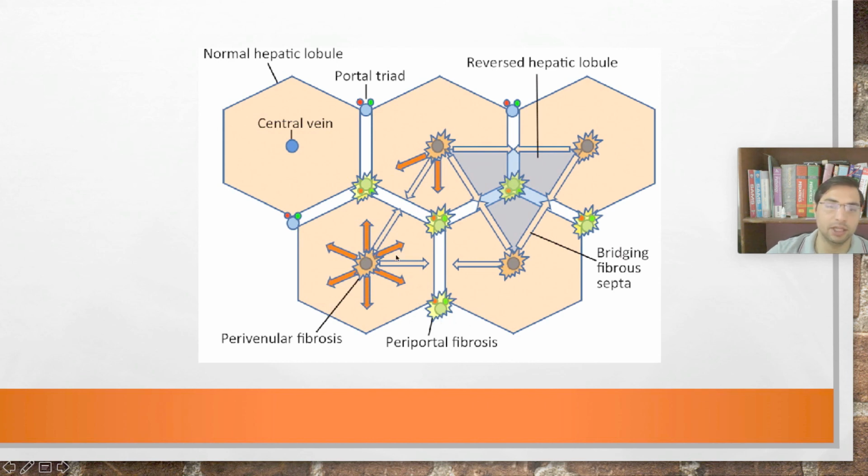When it is around the central vein, we call it perivenular fibrosis. And when it is bridging the central veins, right, we call it bridging fibrous septa, right?